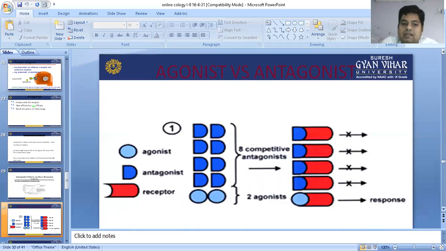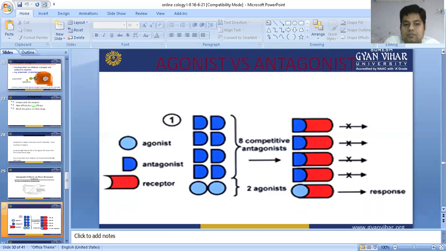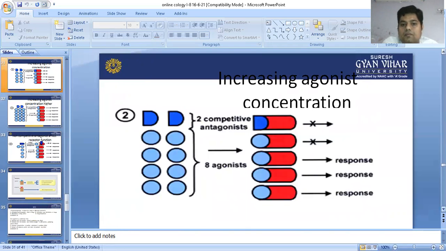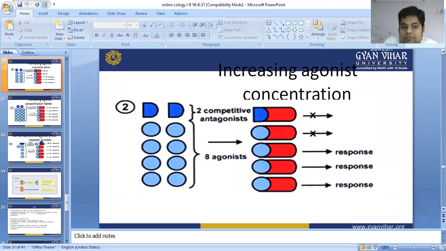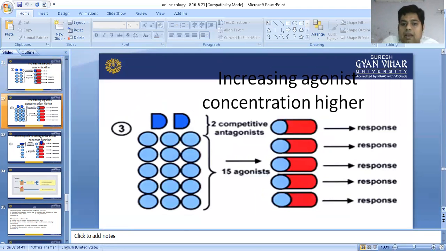Now, agonist versus antagonist. It is a simple thing. When there are competitive antagonists and agonists together, then the response produced is very little. Increasing the agonist concentration, the response effect becomes more. When the agonist concentration is higher as compared to the antagonist, then the therapeutic response effect is more.